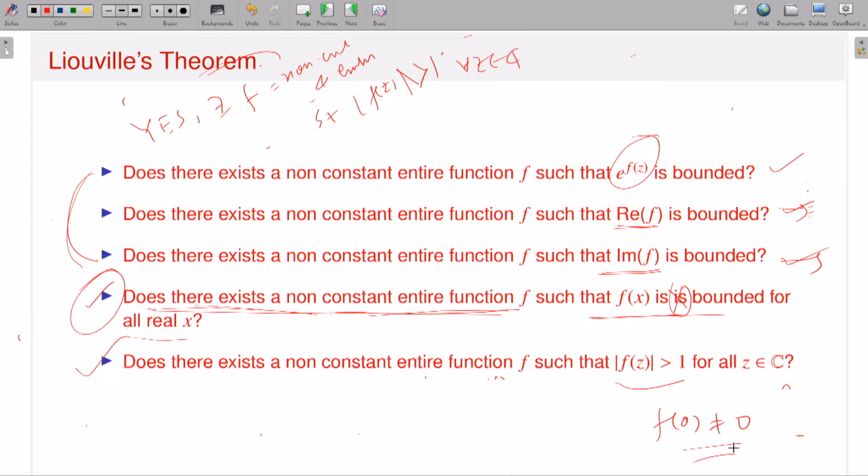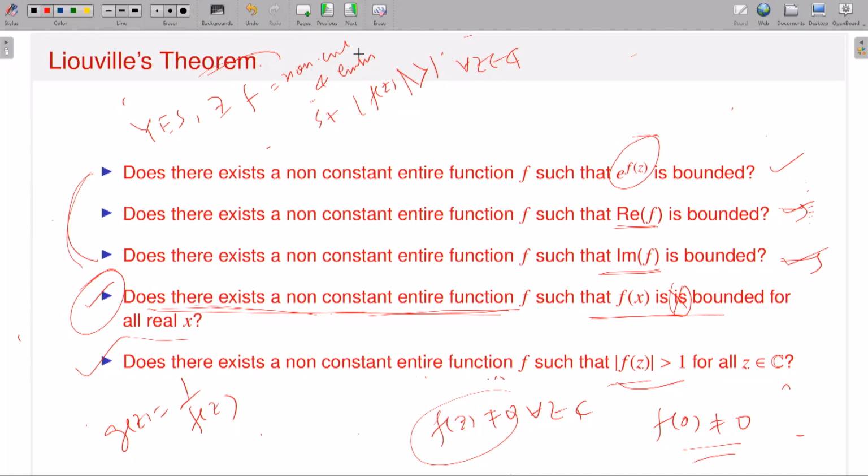Not only that, you can say that f(z) is non-zero for all z, because modulus of f(z) is strictly greater than 1, so f(z) is not vanishing on the whole complex plane. Since f(z) is not vanishing on the whole complex plane, you can consider a new function g(z), which is 1 by f(z), right? Because f is not vanishing on the full complex plane, 1 by f makes sense.